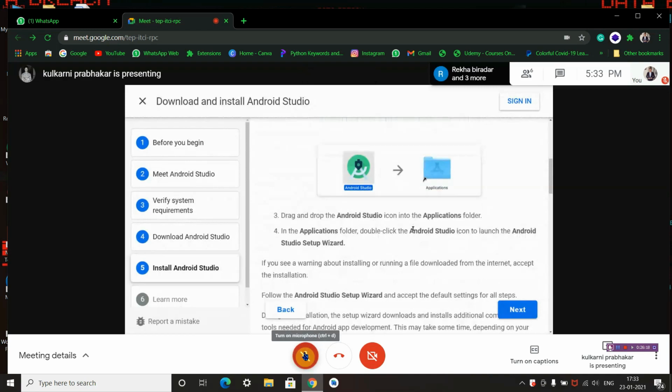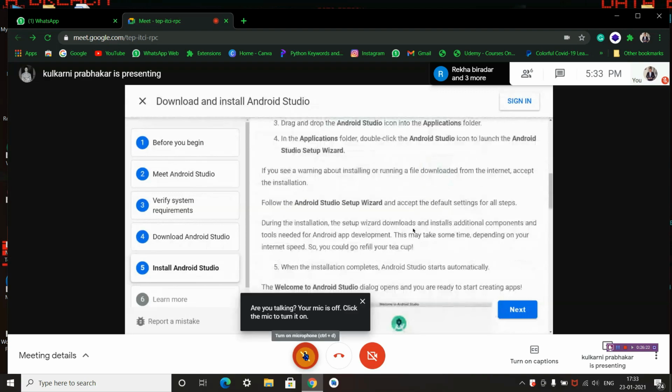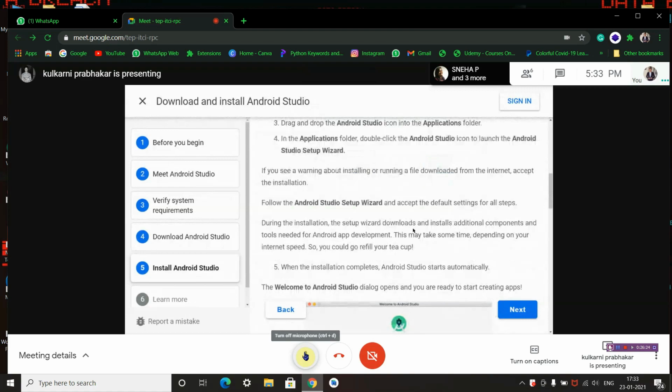If you see a warning about installing or running a file downloaded from the internet, accept the installation, press yes. Follow the Android Studio setup wizard and accept the default settings for all the steps which are going to come. Accept the settings which are set as default intentionally.